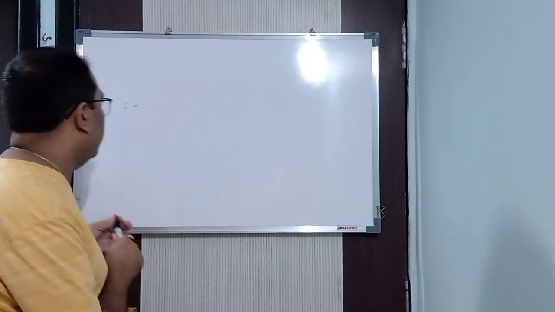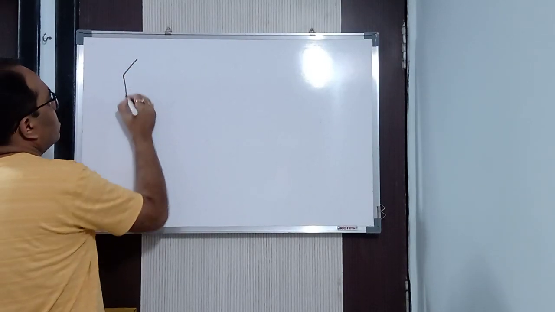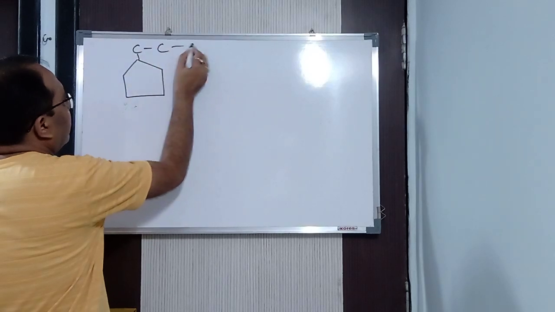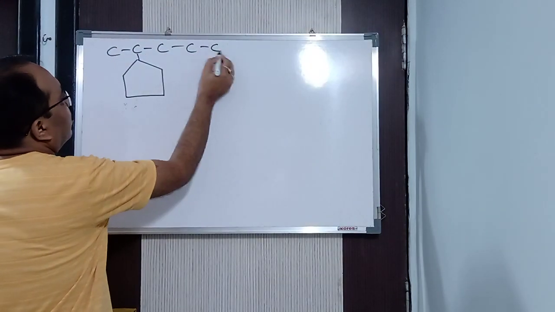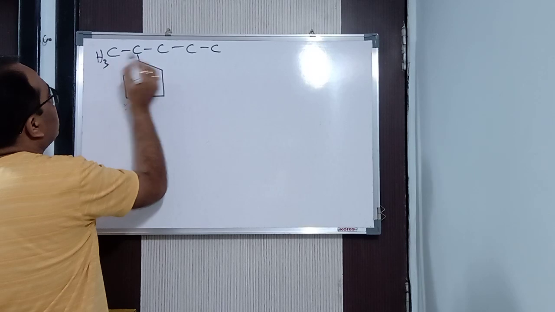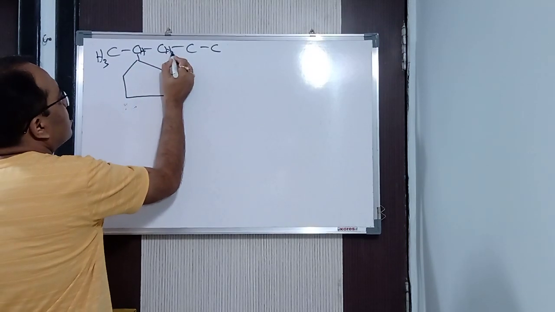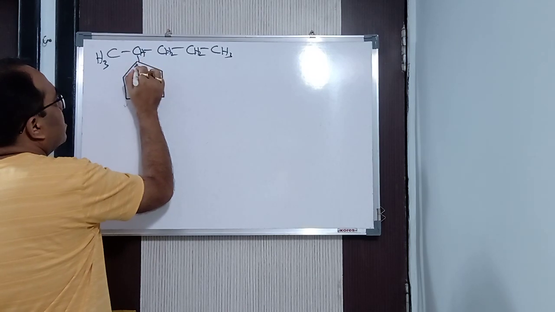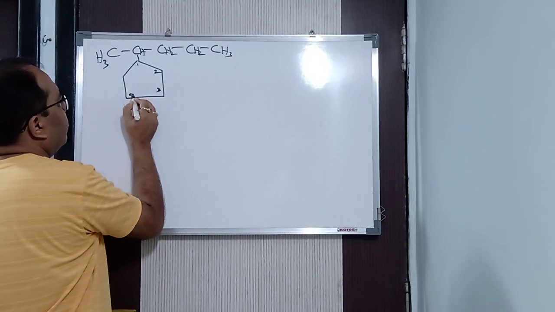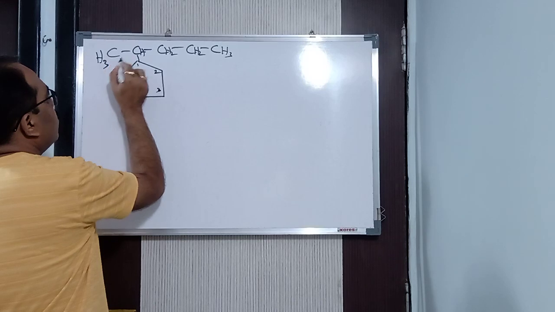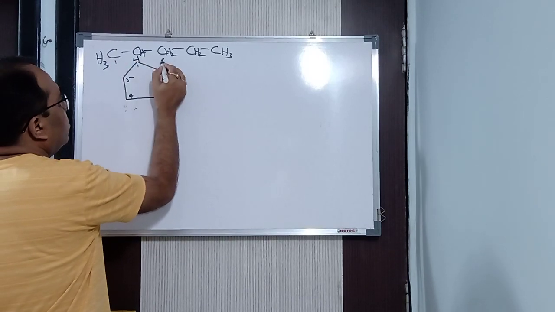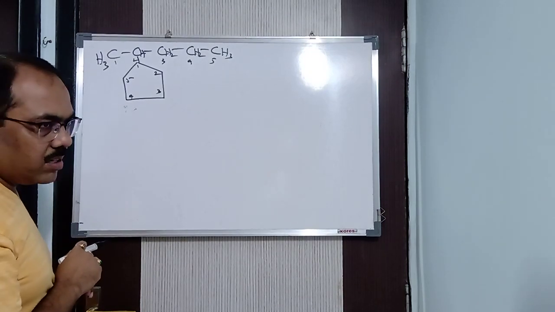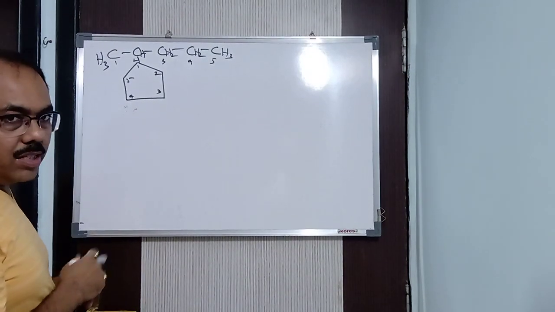Let me give an example to you. Suppose we are having this particular compound. Let us say here it is CH3, it is CH, it is CH2, it is CH2, it is CH3. Now you can see the ring contains 1, 2, 3, 4, 5 and the substituents also contain 1, 2, 3, 4, 5. Then which is given the preference here? Ring will get the preference.